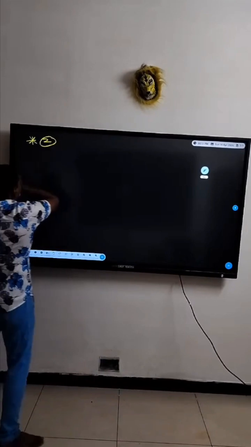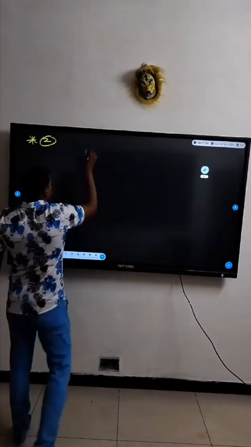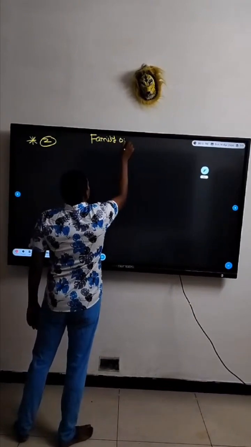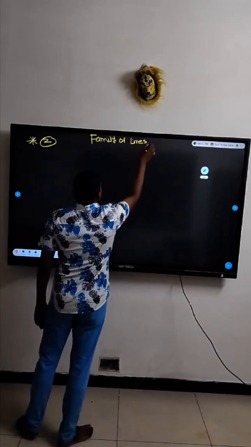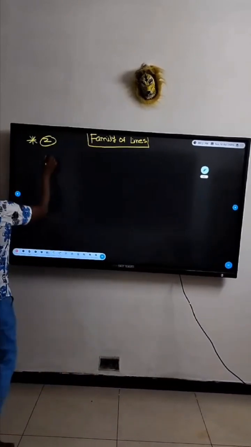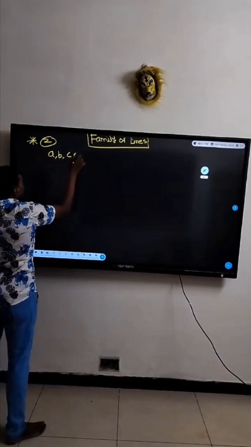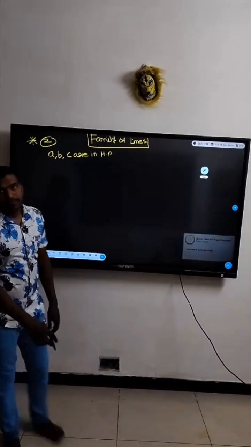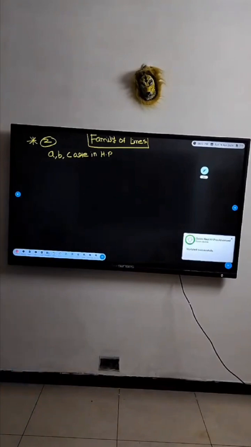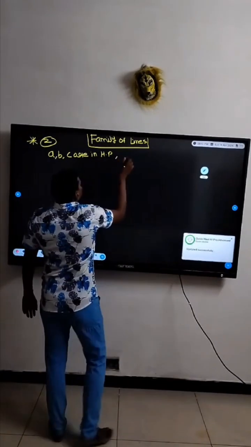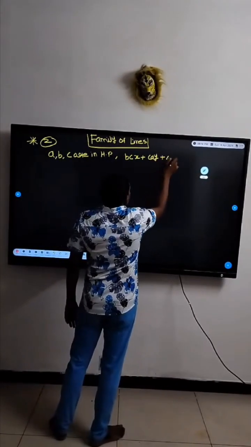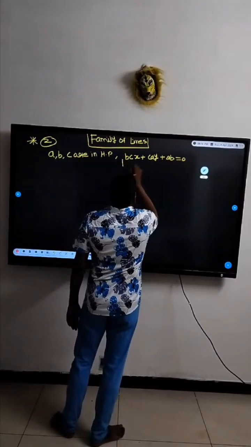Yes, so here we have the second question on family of lines. See, the second question is: A, B, C are in HP. Then you have to find out the fixed point through which the line, with BC, CA, AB, is passing.